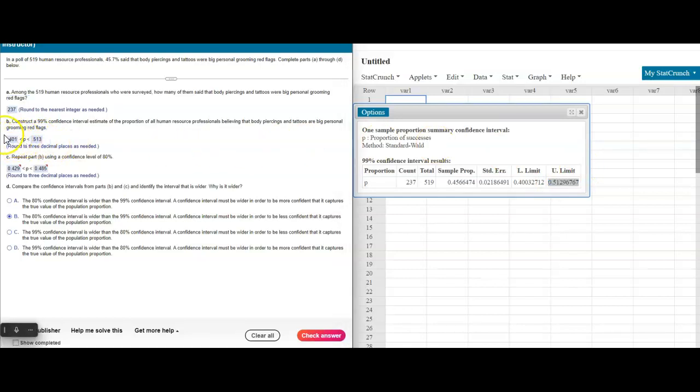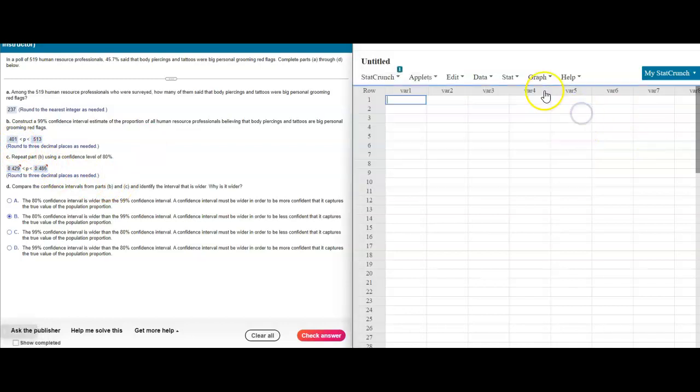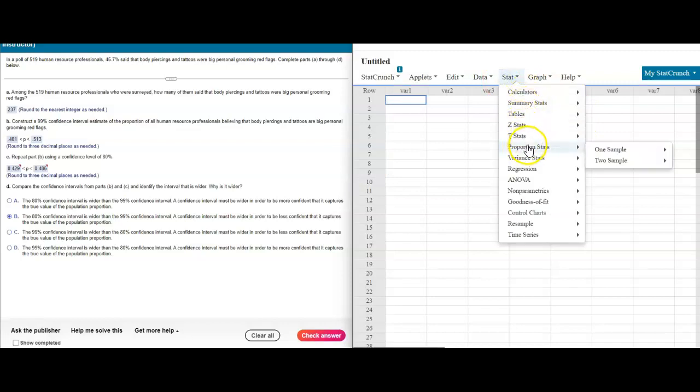I see you put in 0.401. There's a certain level of tolerance on here where 0.401 would have been accepted. Okay, so this was a 99% confidence interval. Let's go create an 80% confidence interval for part C.